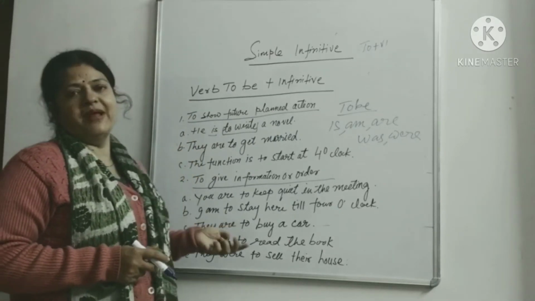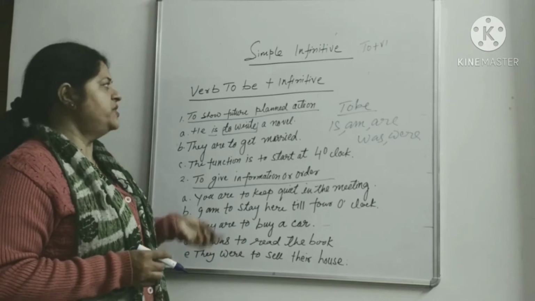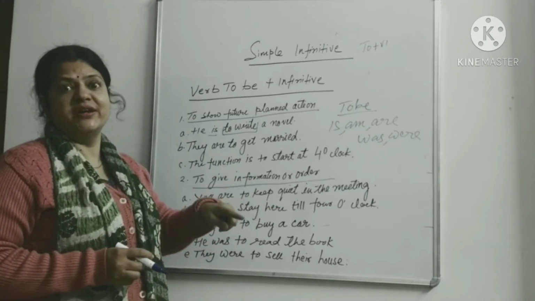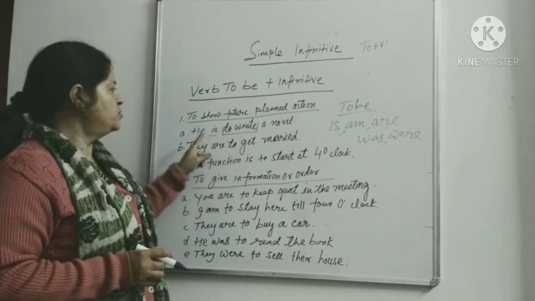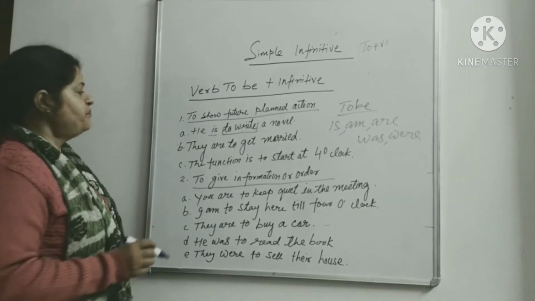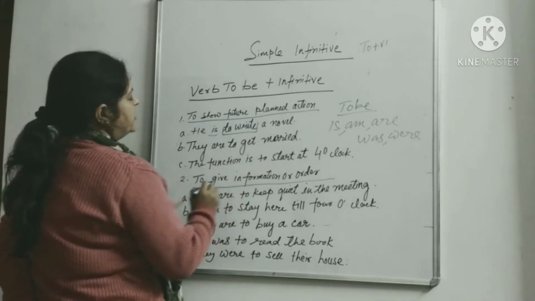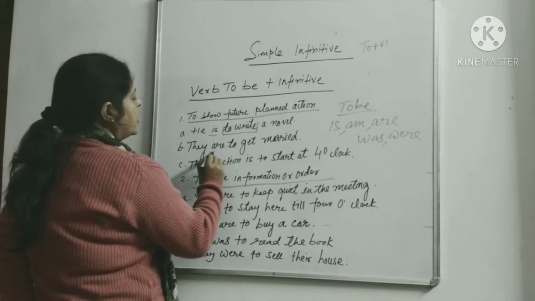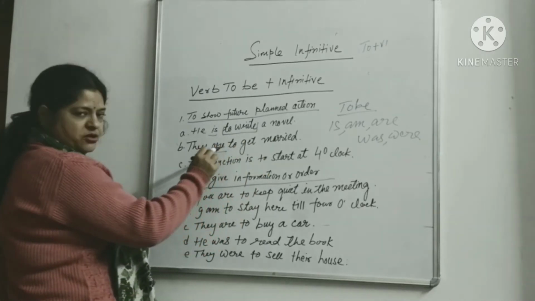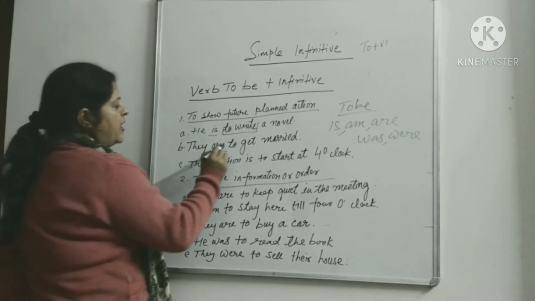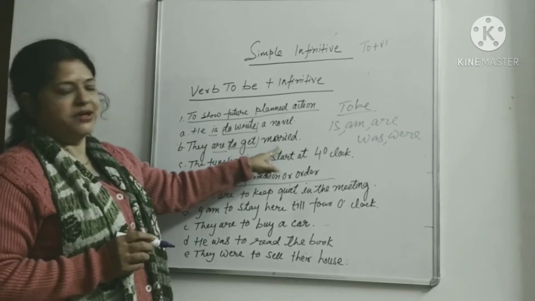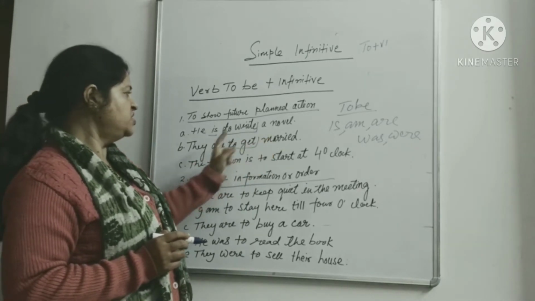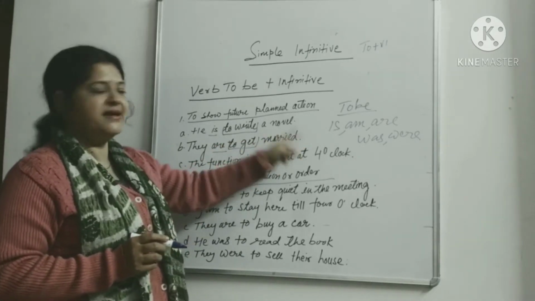Suppose we plan for something, we say he has to do this, he has to do that, he has to go there. In this case we use it this way: He is to write a novel. उसको एक नॉवल लिखना है. They are to get married. Here the be form is "are", and then we have this infinitive. They are to get married. उनकी शादी होनी है या उनको शादी करनी है.